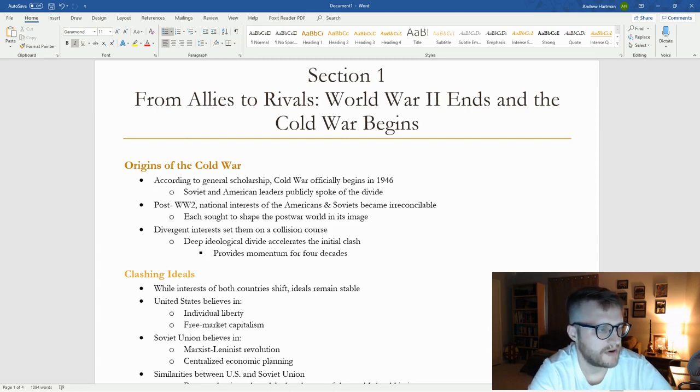subsection. I'm probably going to try to break them out like that into the italicized subsections, right? And so this first section is called From Allies to Rivals, World War II ends and the Cold War begins.